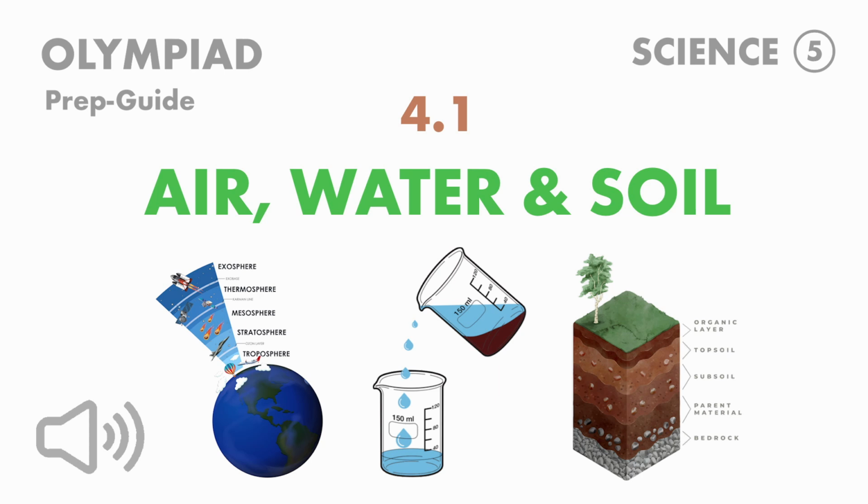Resources that are present in the environment and have not been brought about by any human activity are called natural resources. These resources are useful for mankind. Natural resources can be classified as follows: renewable natural resources and non-renewable natural resources. Renewable natural resources are available continuously in nature. Example: solar energy, wind energy, etc. Non-renewable natural resources are available in limited quantities and may get finished up.